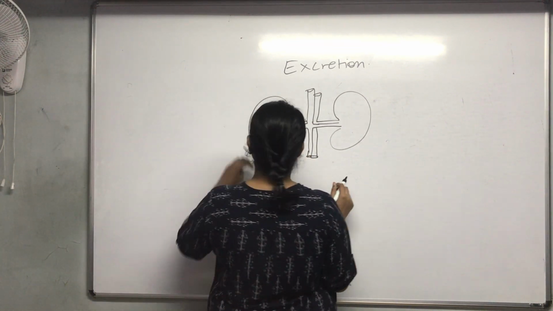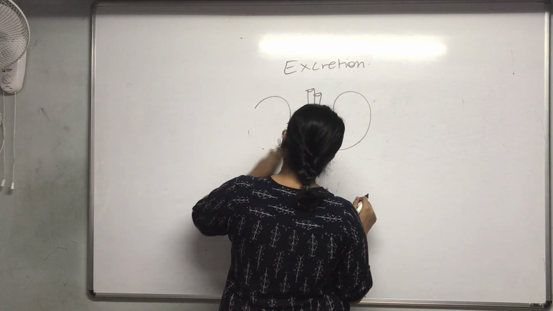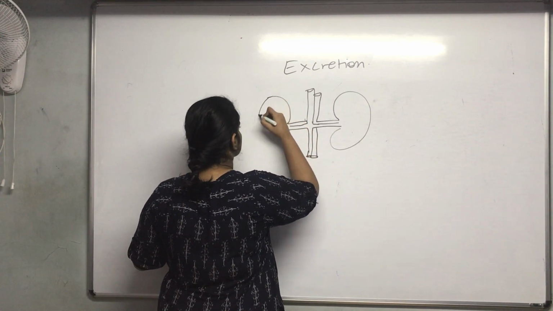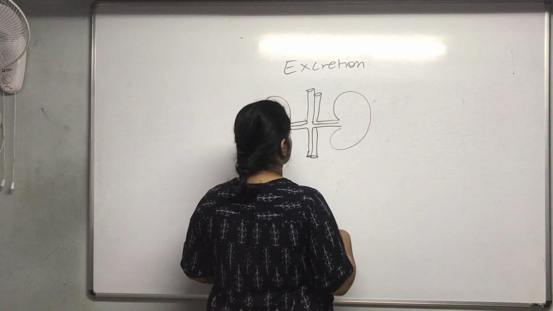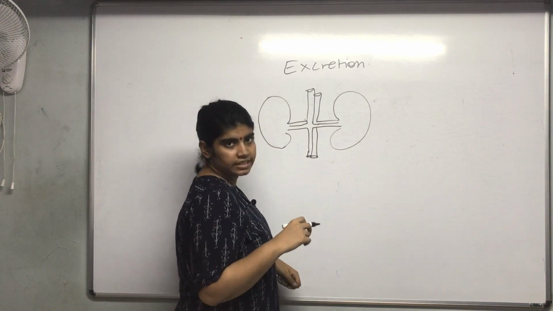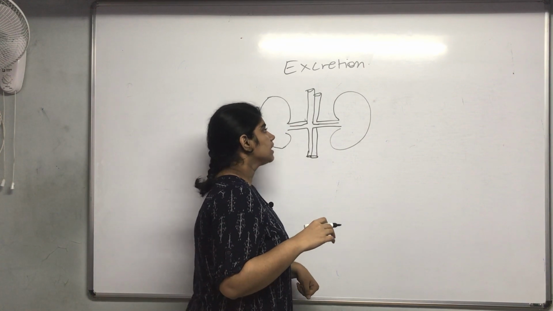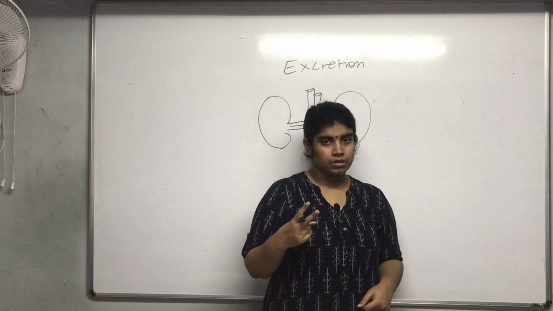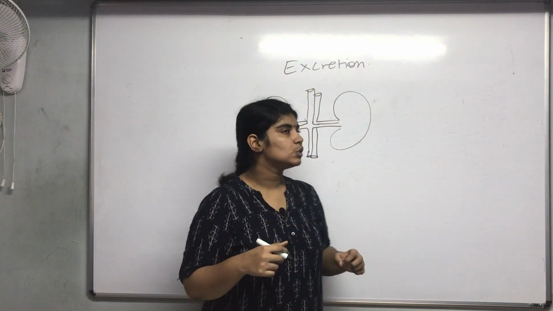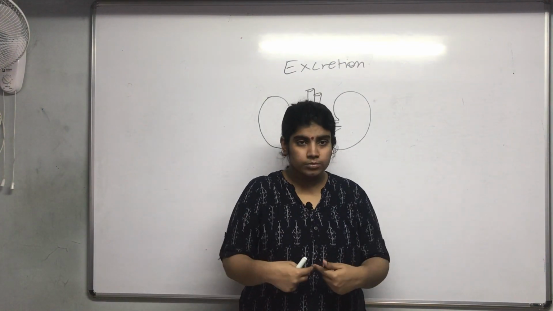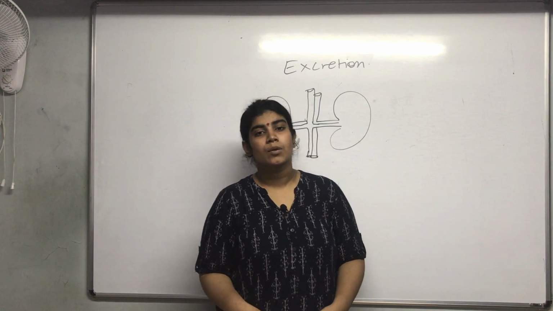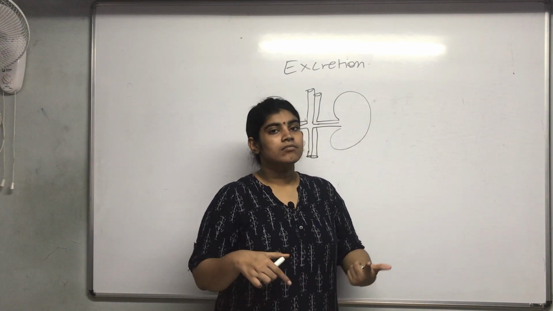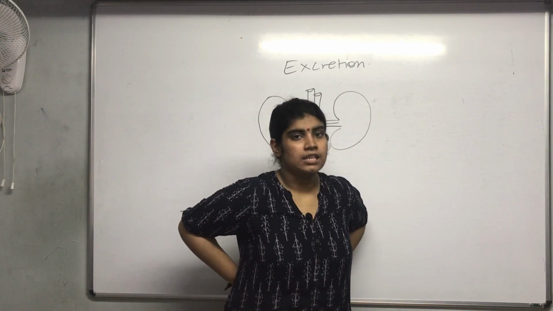Oh, I'm so sorry, this is too large. Okay, so if I talk about kidneys, they are generally two in number, which lie in your abdomen, in the passage from the diaphragm up till the anus, and they are located on the dorsal side.